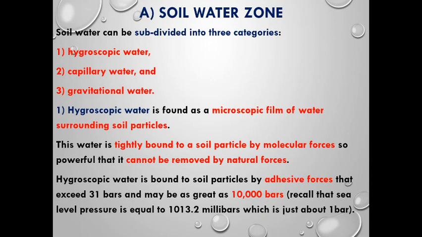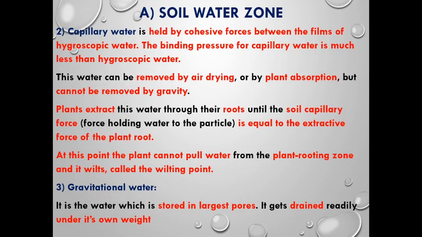So the pressure may increase up to 10,000 bars. Even the pressure level at sea level is 1013 millibars, which is equal to almost 1 bar. So very high pressure will be present between the hygroscopic water molecule and the soil molecule.